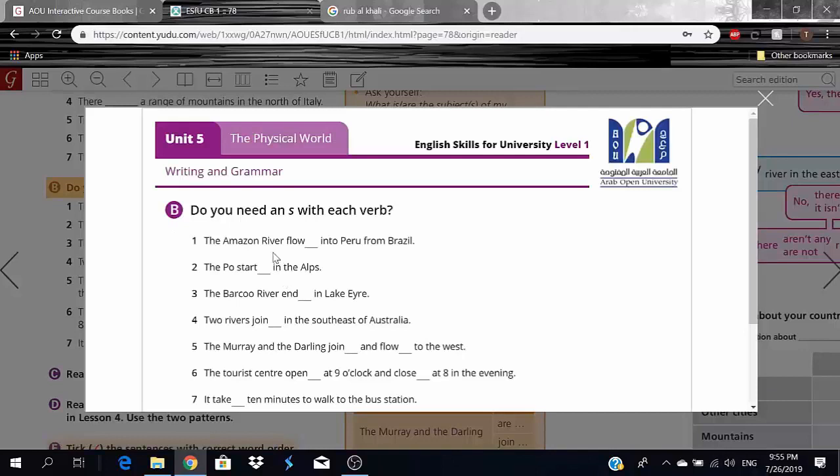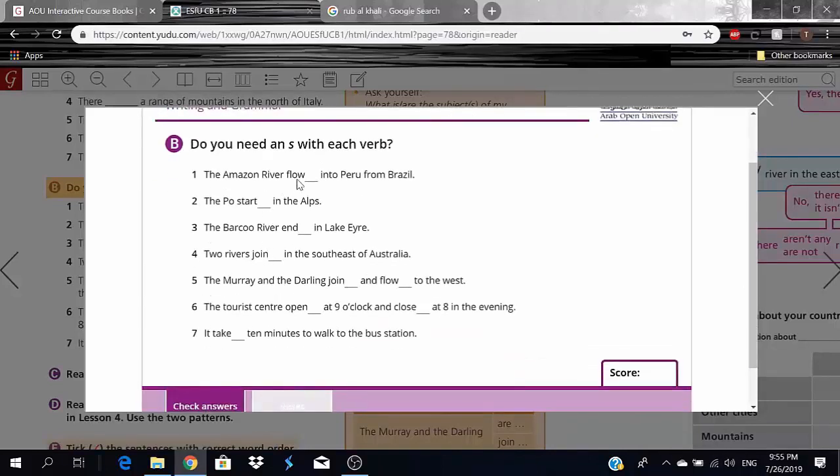So here we have the Amazon River flows into Peru from Brazil. And I'll add an S here. Flows into Peru from Brazil. And the reason I added an S here is because I could have used it instead of the Amazon River. So if I say, for example, it flows into Peru from Brazil, that works, okay?